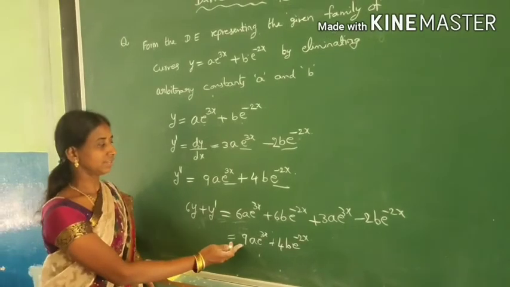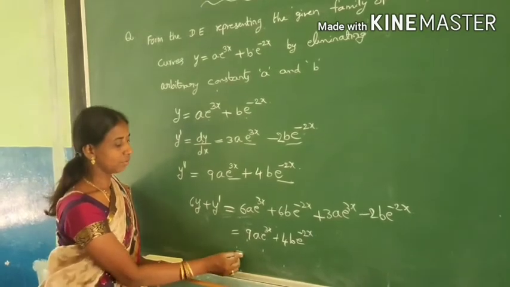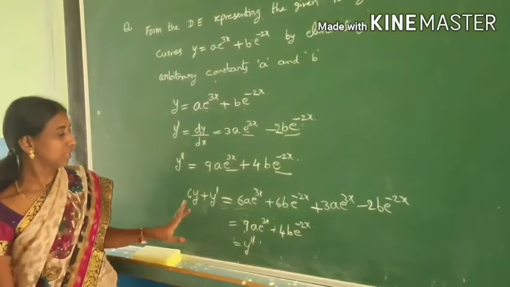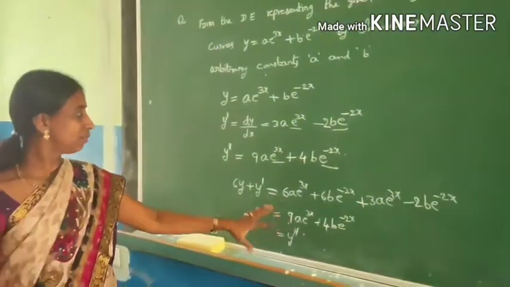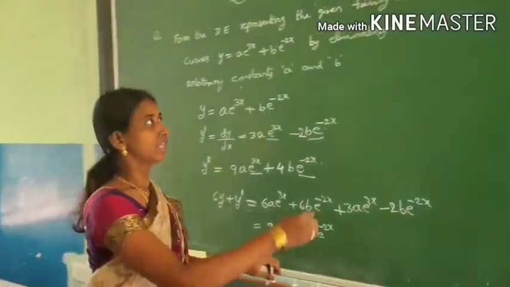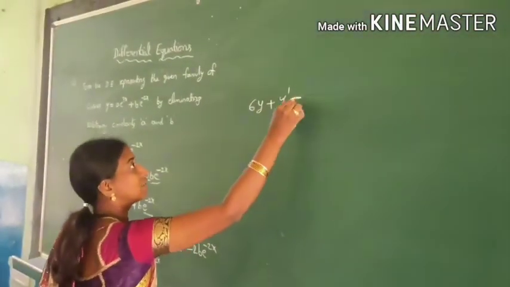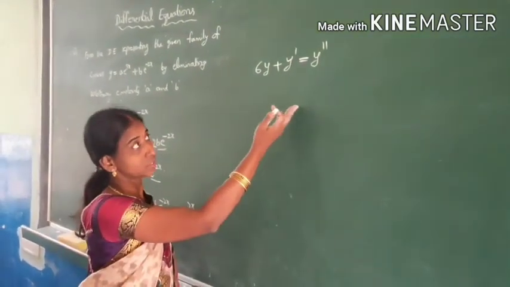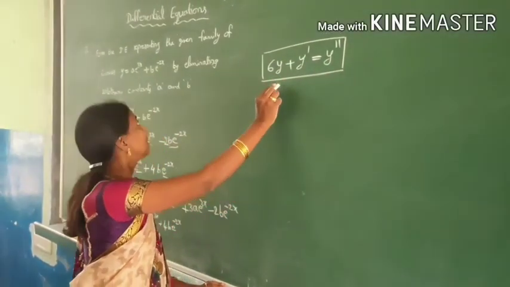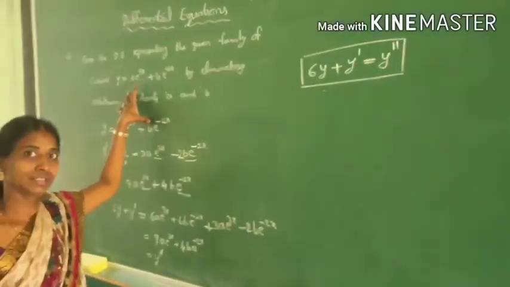Have you observed what it is? Yes, it is nothing but y double dash. So you observe that you have eliminated a and b by mixing y dash and y double dash. So you got a relation, that is 6y plus y dash is equal to y double dash, where there are no arbitrary constants. So we call this the differential equation of the given family of curves. Is it clear for you, students?